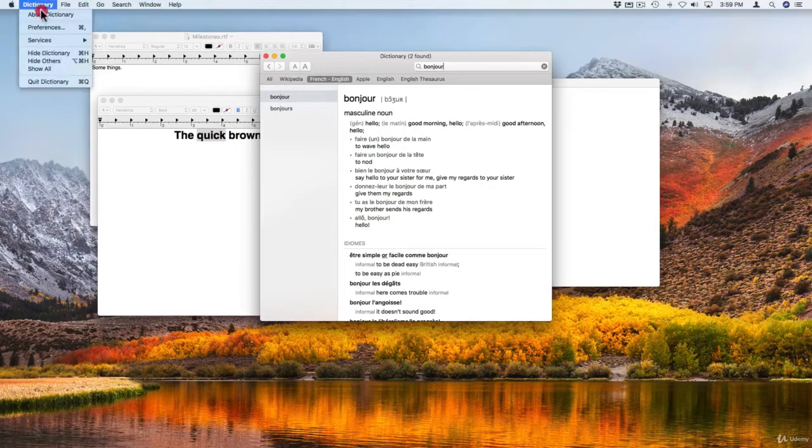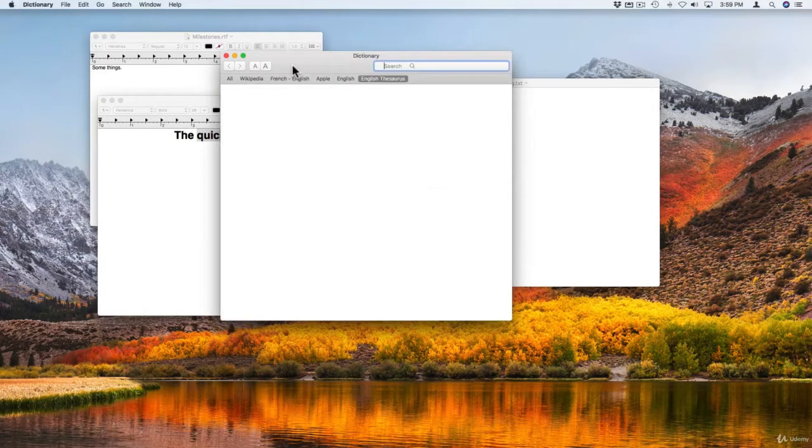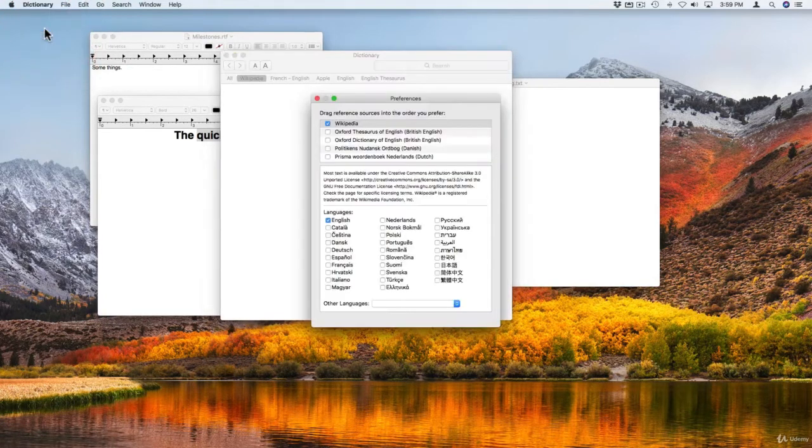Well, under Dictionary Preferences you have to go and tell it that you want that dictionary in there. There's a bunch of dictionaries in here, and you see I've checked off the French English dictionary here. There's German English, Spanish English. There's a bunch of different ones that you can select to have available in the dictionary.